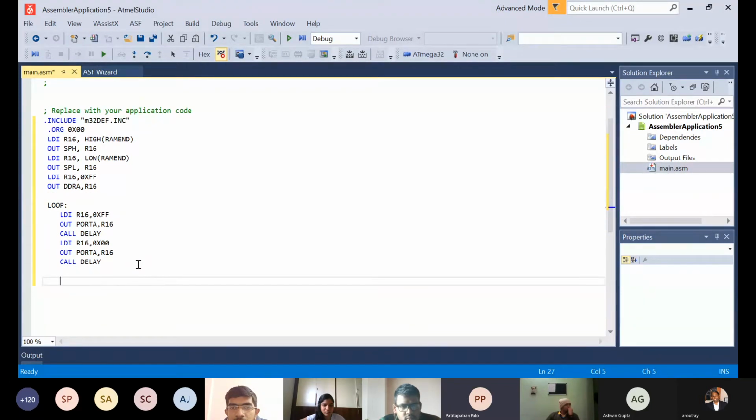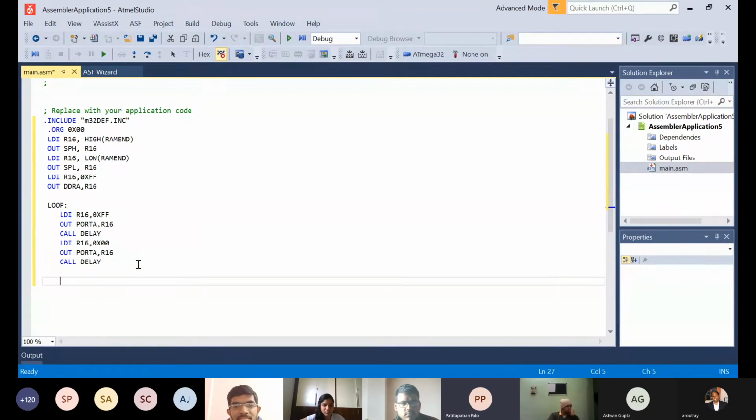To call a delay, we'll load one register with some value. Say you load the register value with 0, and we'll start decreasing the bits by one. There are 8 bits, all 8 bits at 0, so it will start decreasing. If you set it at high, all are 1. By one, the value will decrease, and there will be 255 values possible, because it is an 8-bit register. So 255 cycles will be there.